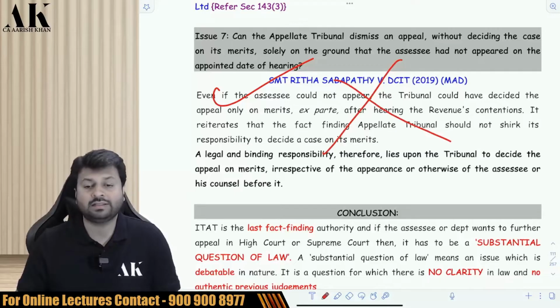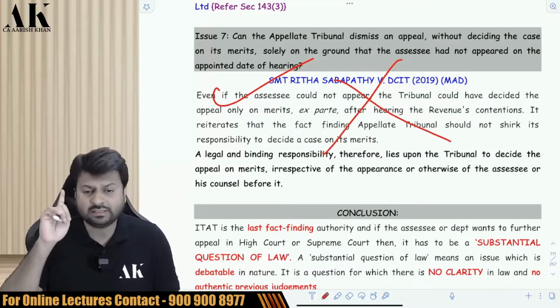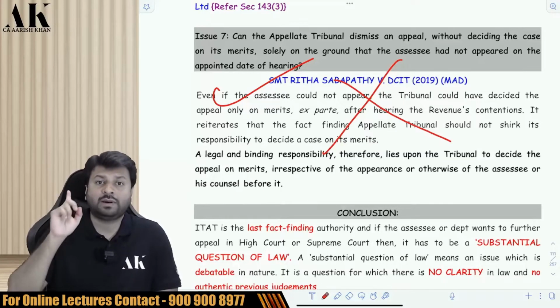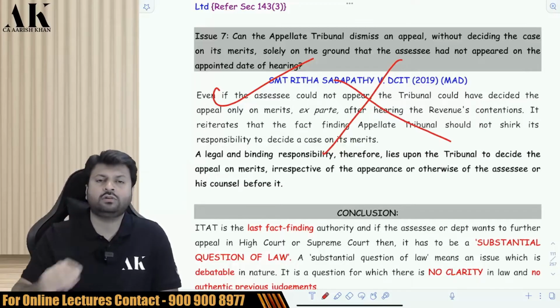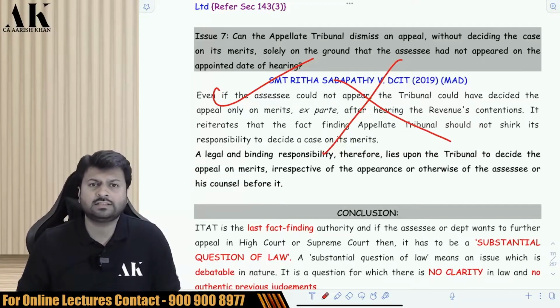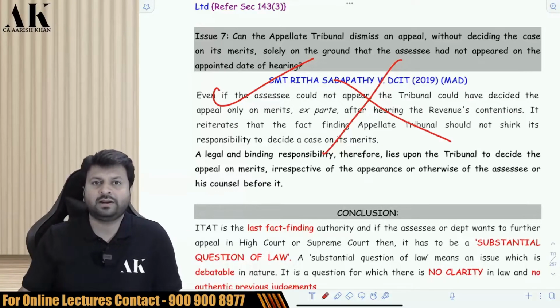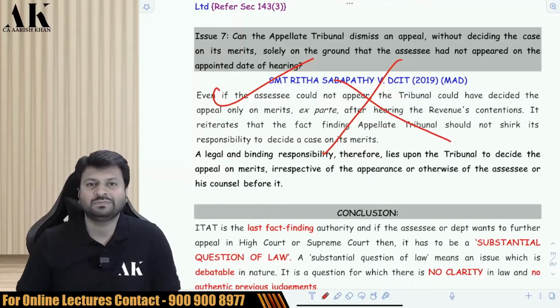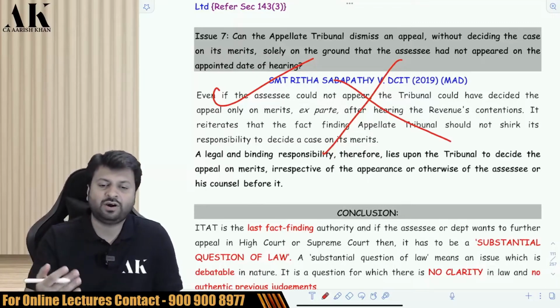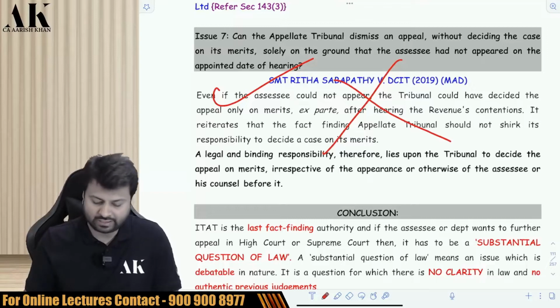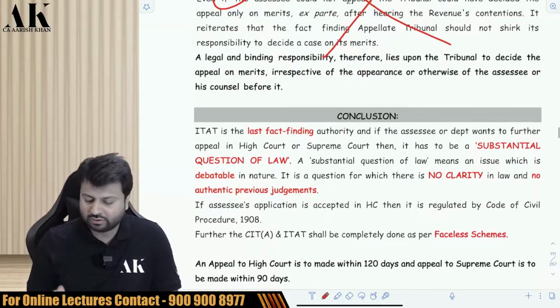The Madras High Court has held, in the case of Srimati Rita Sabapati, that the ITAT cannot pass an order against the assessee without looking into the merits. You have to look into the merits. Just out of ego, an order cannot be passed. Just because the assessee did not appear on time, you cannot pass an ex parte order, a best judgment order. That is not allowed. You have to give an opportunity to the assessee, and therefore the order passed by the ITAT is incorrect.